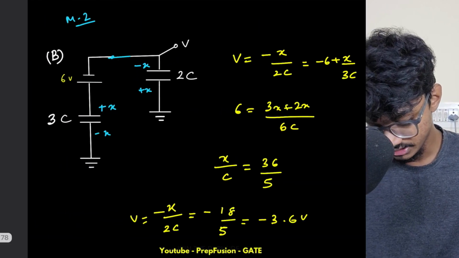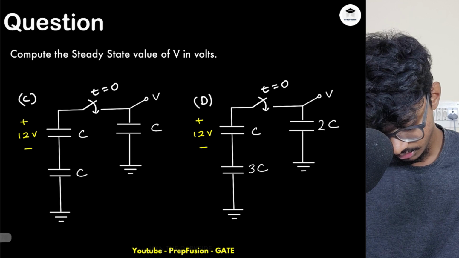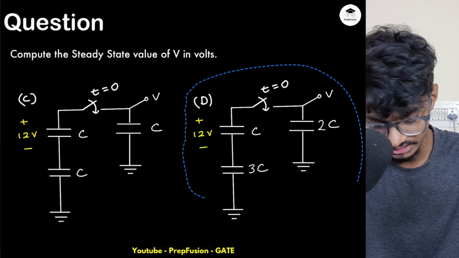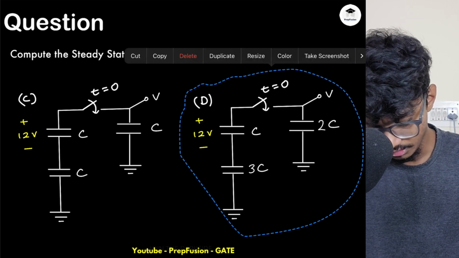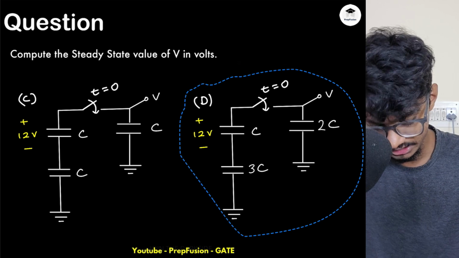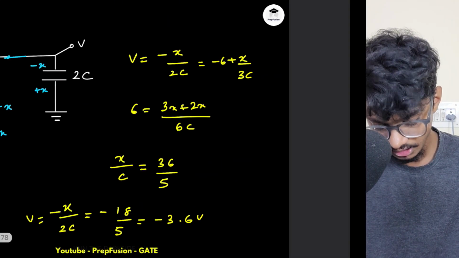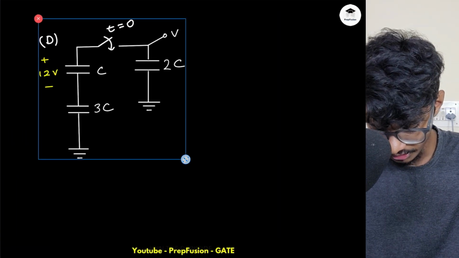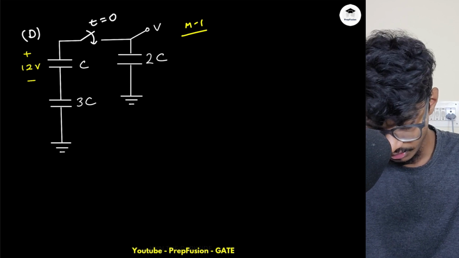Okay, so we will solve this D question, or I can give D as homework, or let's solve everything here, else some confusion will still remain. So here, why do I prefer the second method? You will understand, because I don't have to take care of the values of C's. Here the capacitors have different values. So if I apply method 1, what will happen?